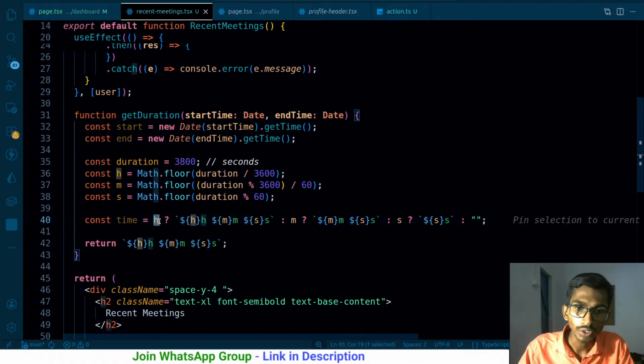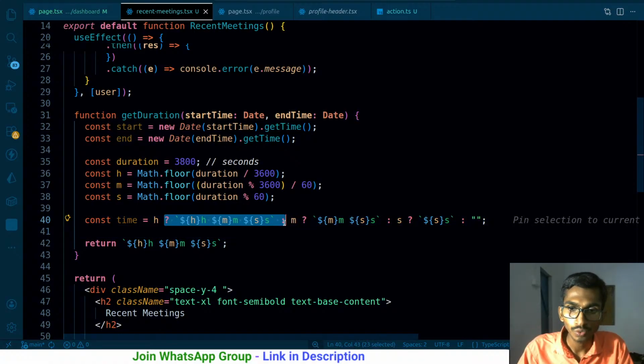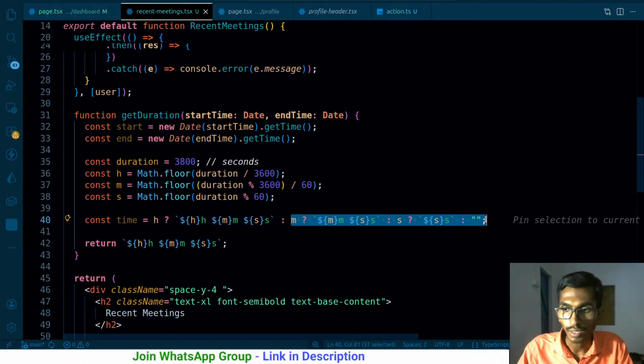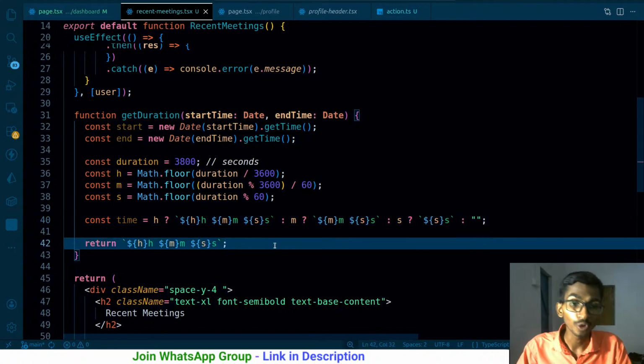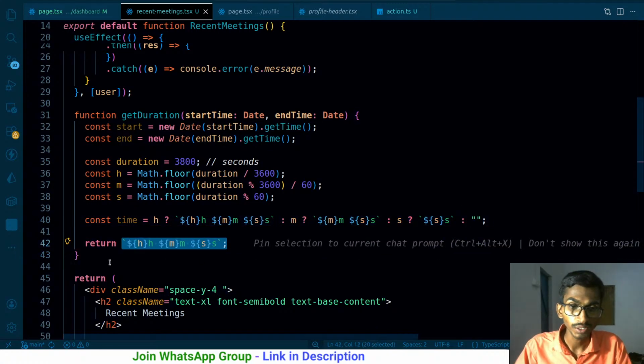Alright, so what I'm actually doing here: if I have the hour, there is this condition that I'm using over here, so I'm going to show these things. If I don't have it, then I have another condition over here, where I'm checking if I have minutes. If I have the minutes, I'm showing this much. If I don't have minutes, I have another condition where I'm checking if I have seconds. If I don't have seconds, at the end I'm going to be rendering this. This is a ternary operator, quite complex to understand, but it should work.